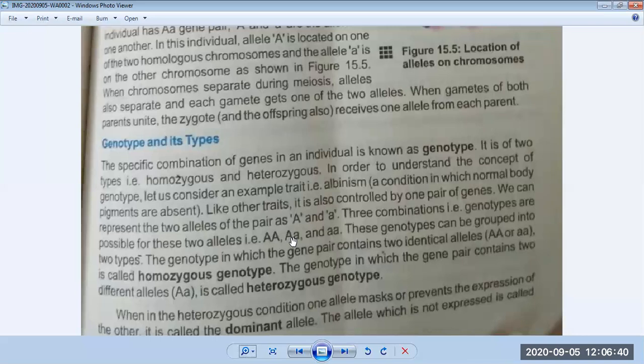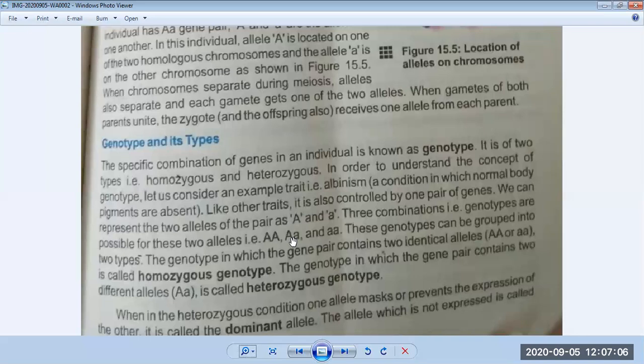Okay, so this was the introduction about Mendel, that he was a monk of Austria. And he developed the fundamental principles of genetics, and he said that there are special factors inside our body which control the traits. These special factors are recognized as genes in our body.